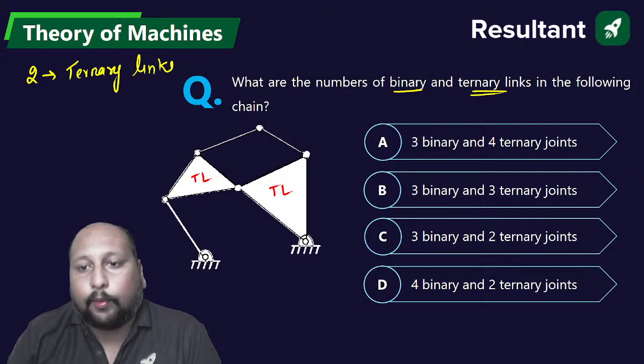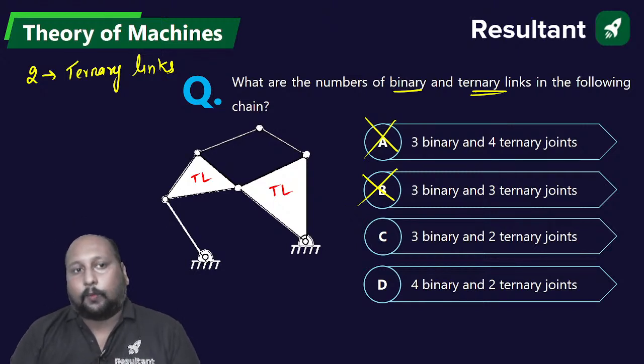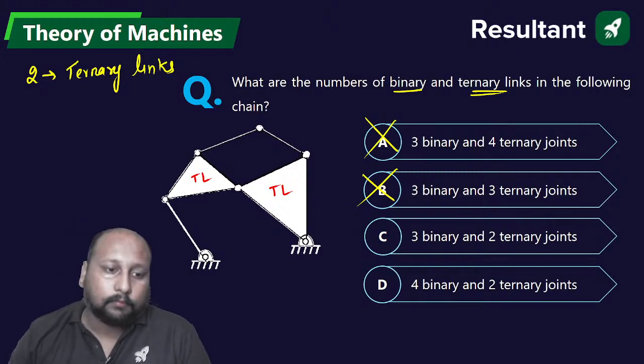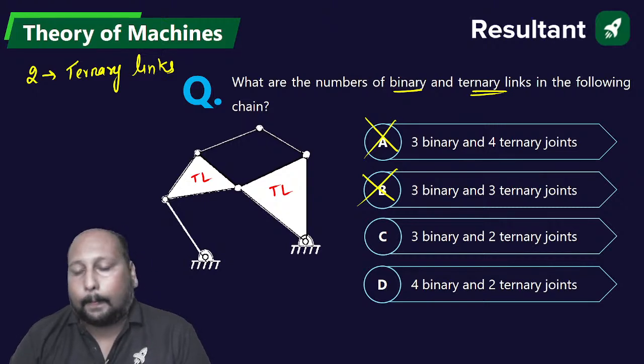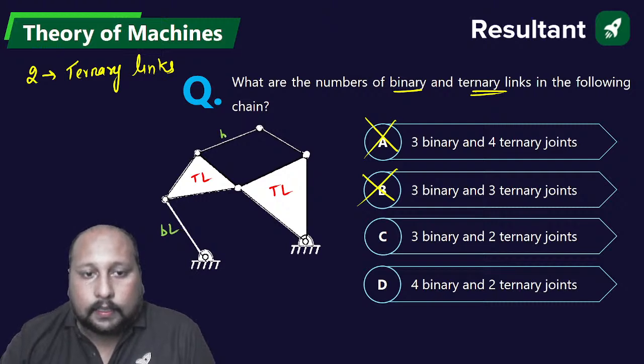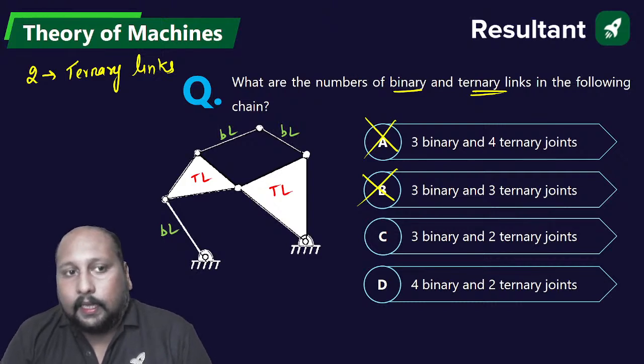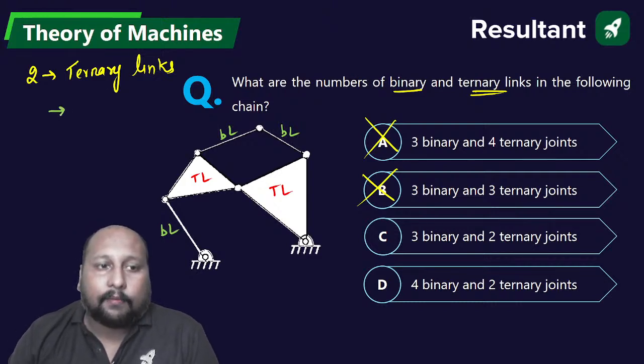So let us try to eliminate some options. A and B cannot be the answer. Let's try between C and D. What is the answer? Between C and D, what is the answer? Look, this is a binary link. This is a binary link. This is a binary. Is there any other binary link that we have apart from this?